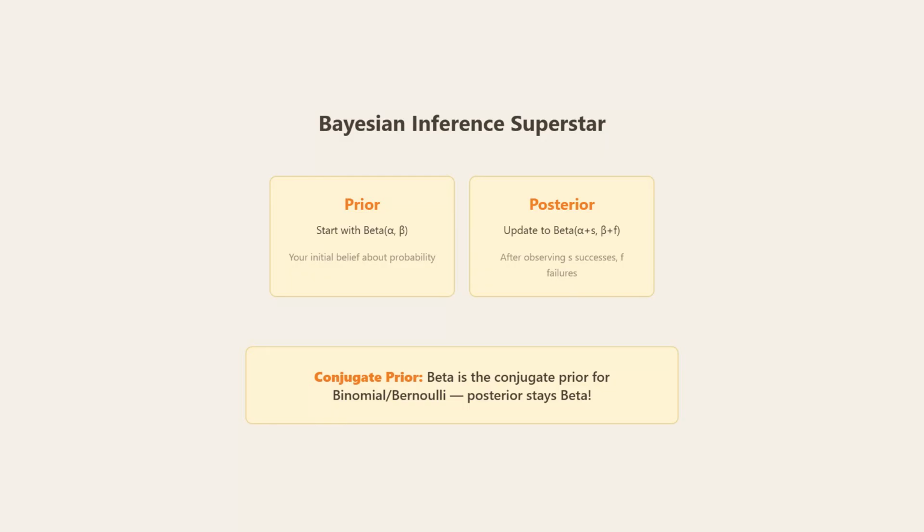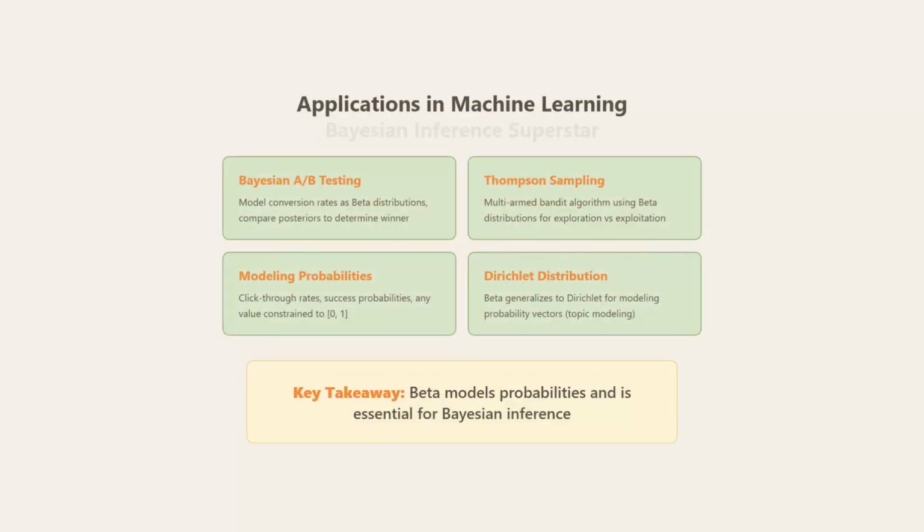Beta is a Bayesian inference superstar. Start with a prior beta distribution with parameters alpha and beta, your initial belief about probability. After observing S successes and F failures, update to a posterior beta with parameters alpha plus S and beta plus F. This is called a conjugate prior. The posterior stays in the same family as the prior, making calculations elegant.